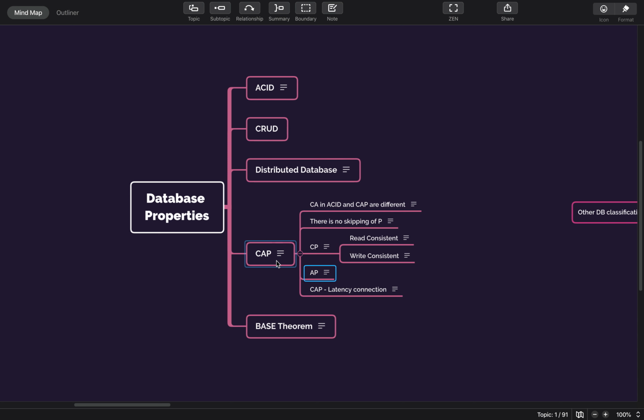And after that there was a theorem which was proposed, which was named as BASE theorem. CAP theorem was introduced way back in 1999, but with all the modern things, there is one more aspect to it. Whenever you are designing these kinds of databases, one important aspect to keep in mind, especially for consistent CP kind of databases, is the latency of the network.